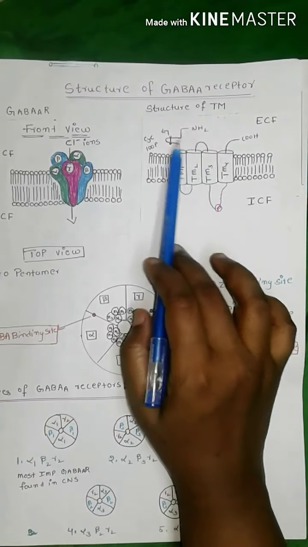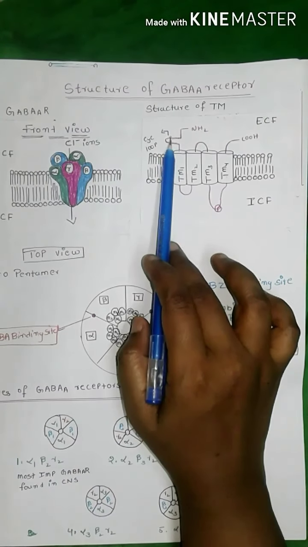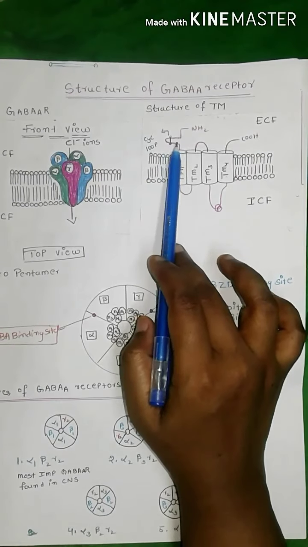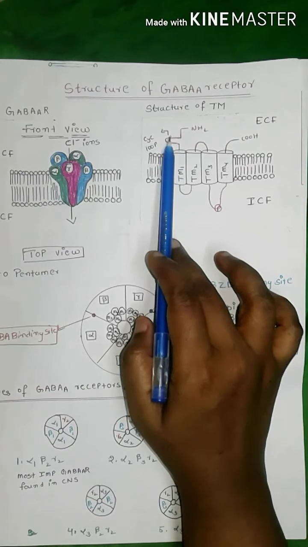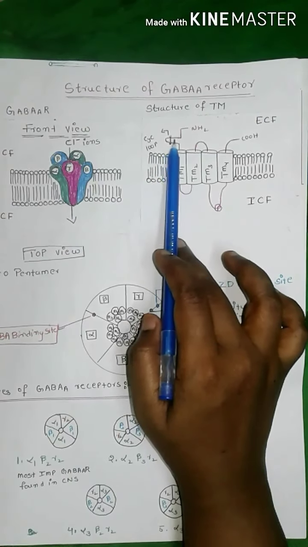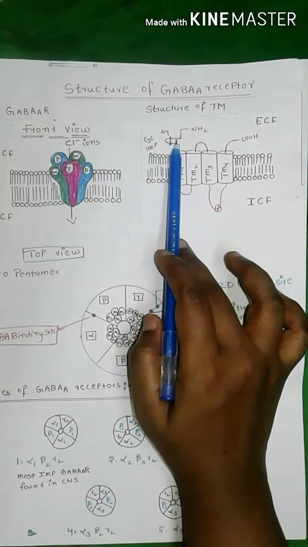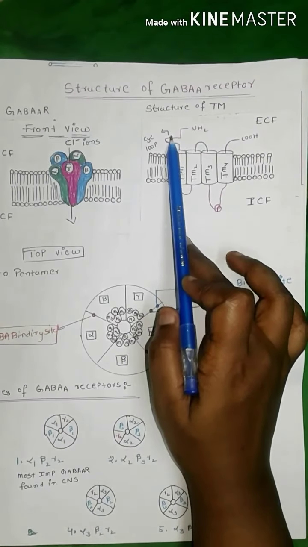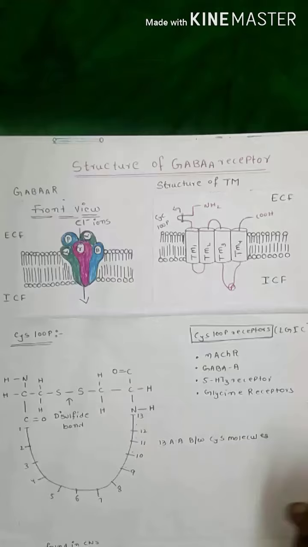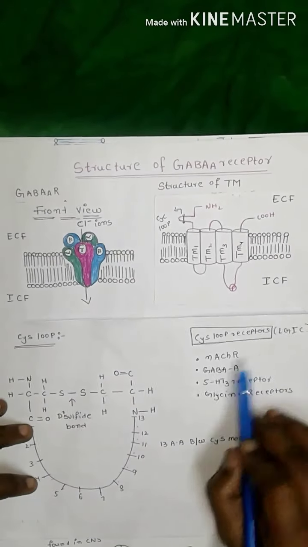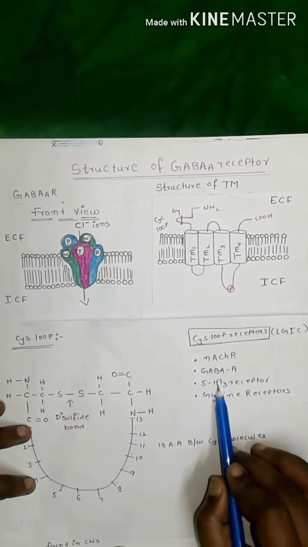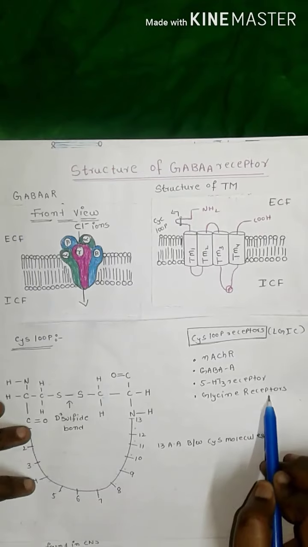These receptors are cis-loop receptors. The loop is held together by a disulfide bond between two cysteine molecules, that's why it is called cis-loop. Cis-loop receptors are the nicotinic acetylcholine receptor, GABA A receptors, 5-HT3 receptors and the glycine receptor.